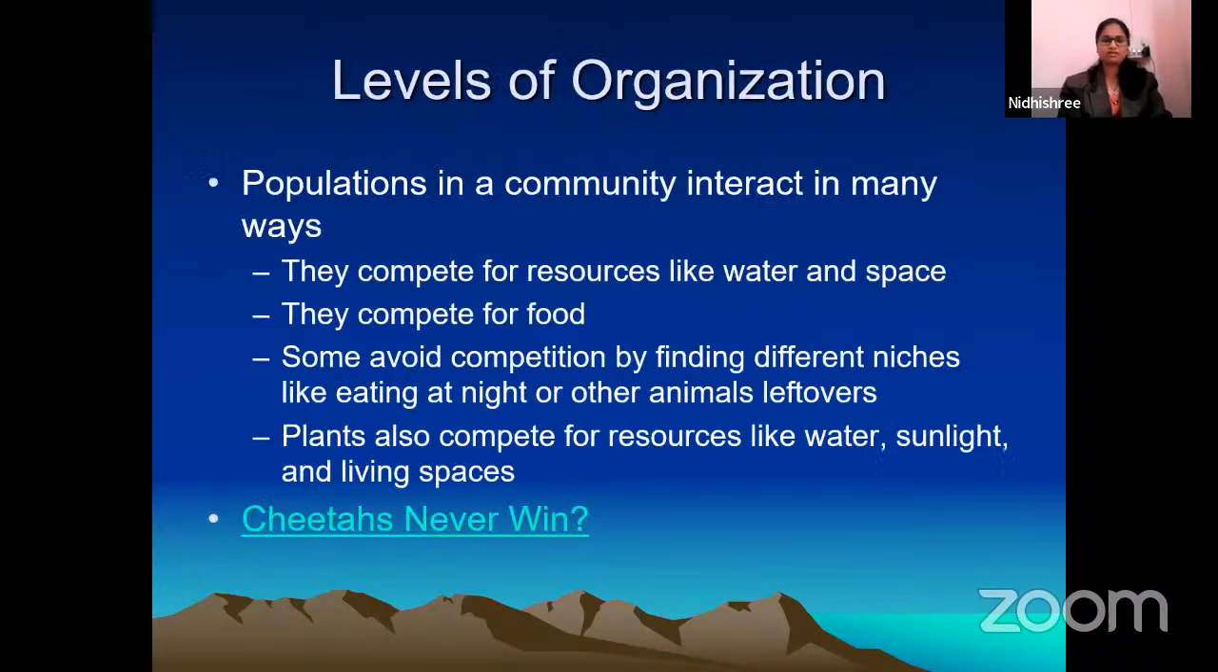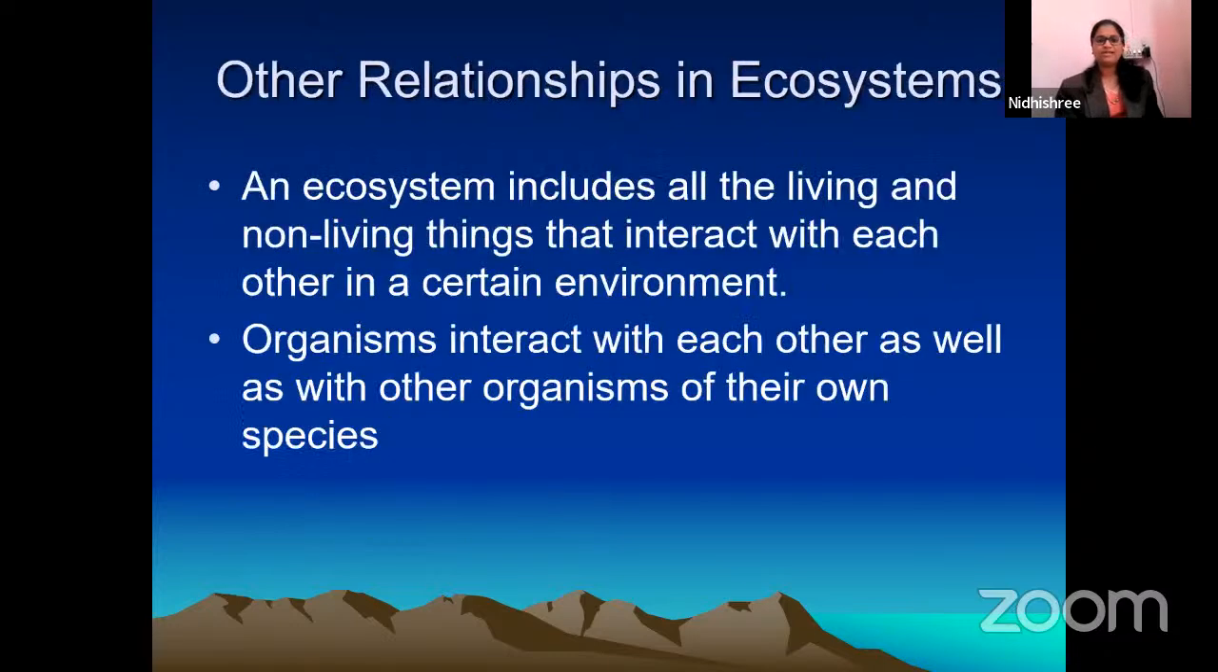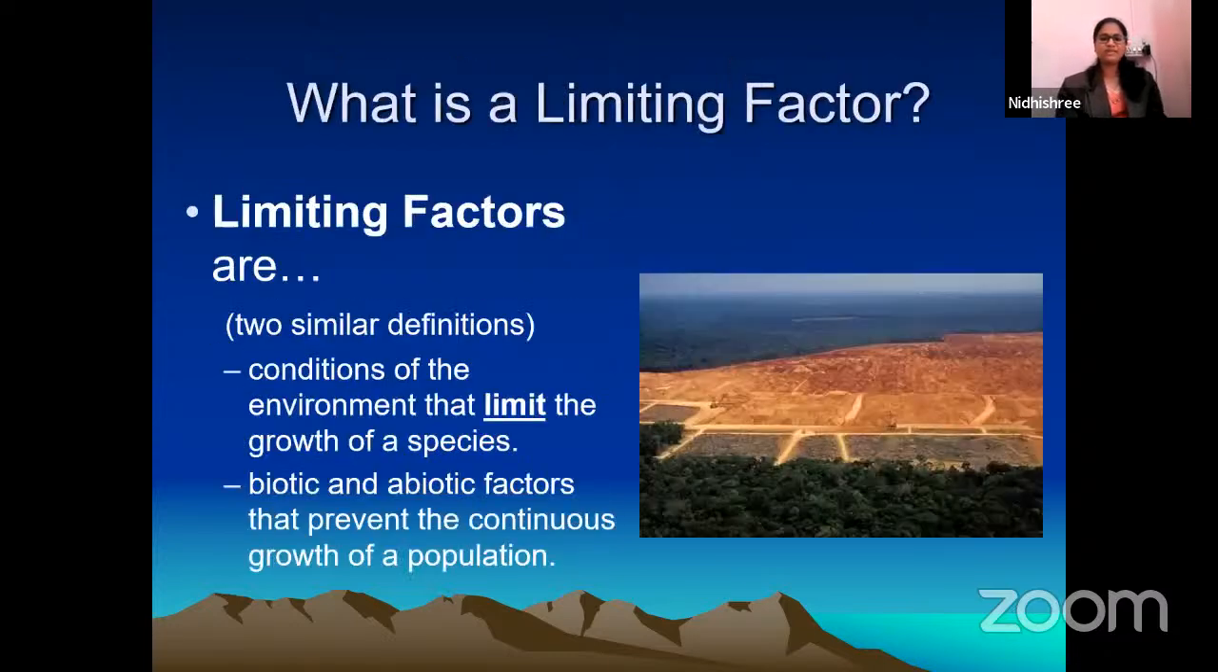Next, population. There are levels of organization and some characteristics of the population. They compete for resources like water and space. They compete for food. Some avoid competition by finding different niches or habitats, like eating at night. Plants also compete for resources like water, minerals, sunlight, and living space. Then we have limiting factors. The conditions of the environment that limit the growth of species are called limiting factors.